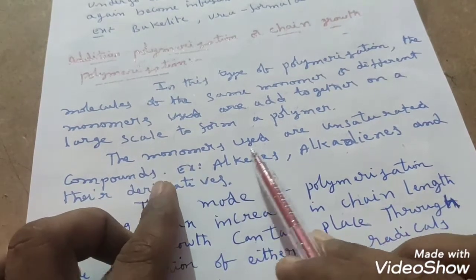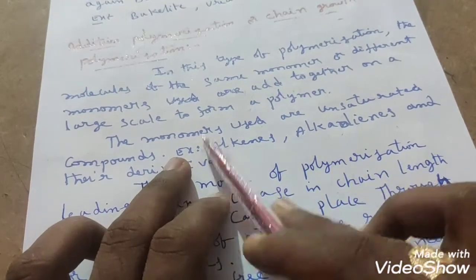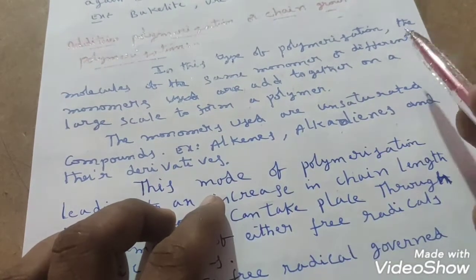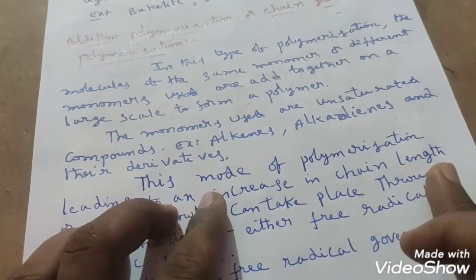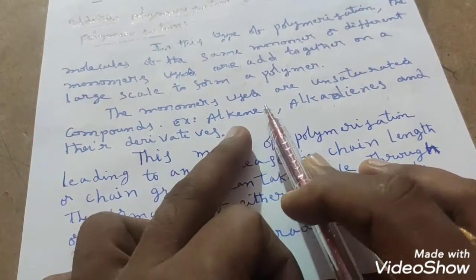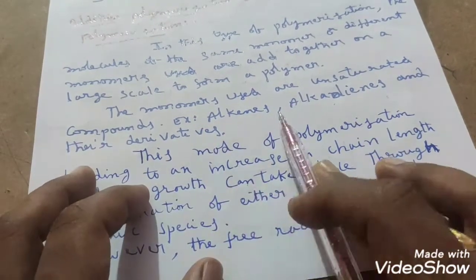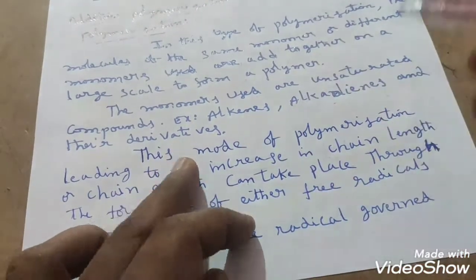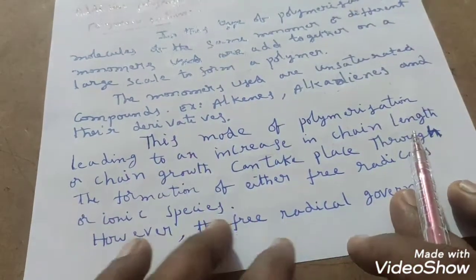The monomers used are unsaturated compounds. What are the monomers we have to use? That monomer should contain at least a double bond or a triple bond. Already we have discussed, right? In case of alkenes and alkynes. But in our chapter we have only alkenes and alkadienes, students, right? So the monomers used are unsaturated compounds. We have those examples also given. What are they? Alkenes, alkadienes and their derivatives. The derivatives also we have taken. Right? What are those preparations we will see by taking this? How do we prepare addition polymerization? Chain growth polymerization we will see now.